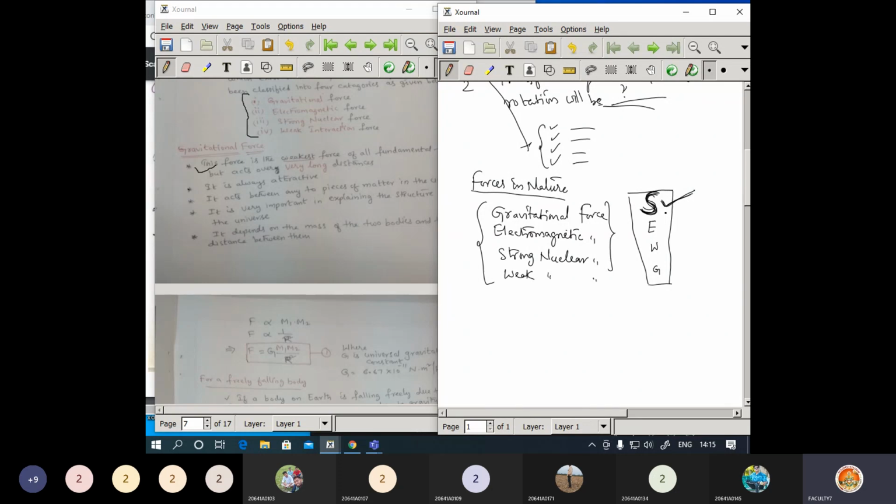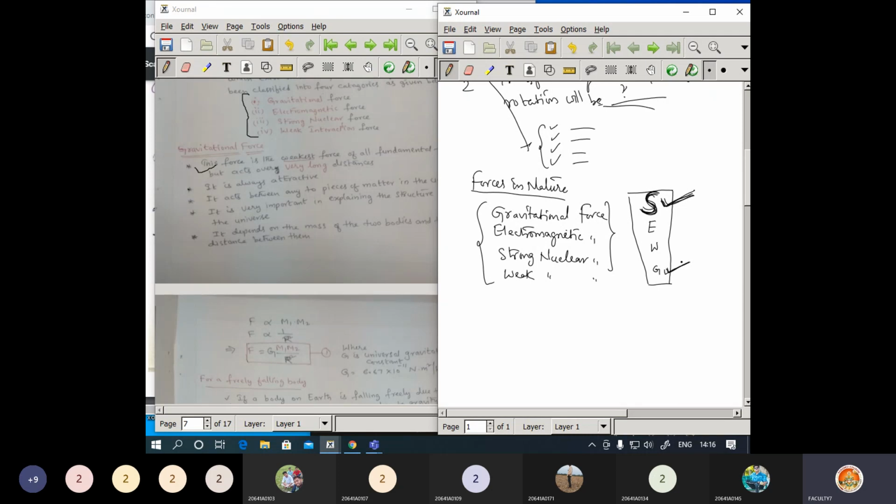Now if you want to identify the strongest force out of these 4 and the weakest force, if you arrange in the decreasing order, so the strongest force is the strong nuclear force. Okay, next comes the electromagnetic force. Next will be the weak nuclear force, and the last thing is about the gravitational force.